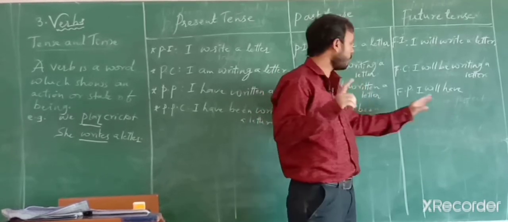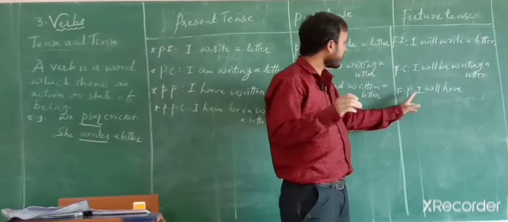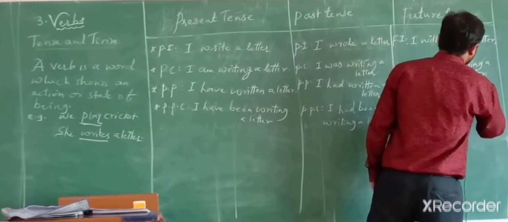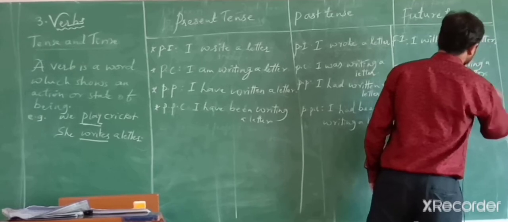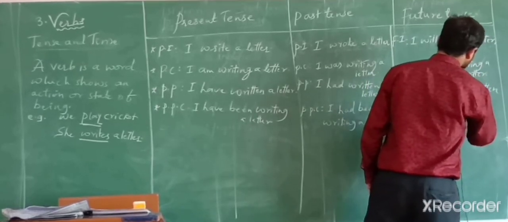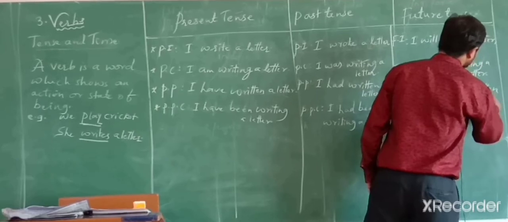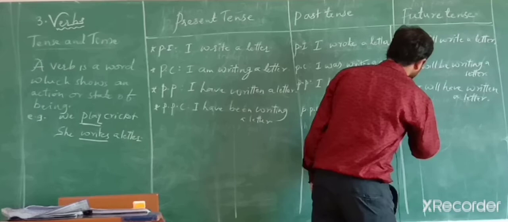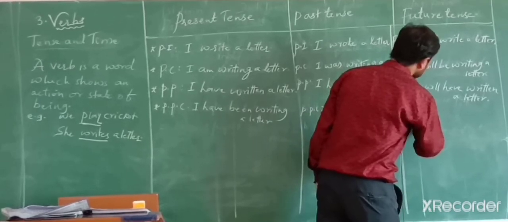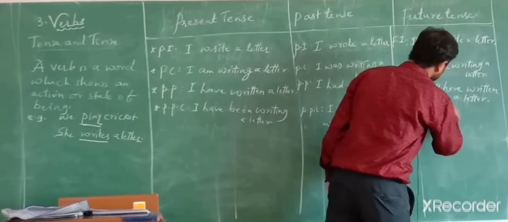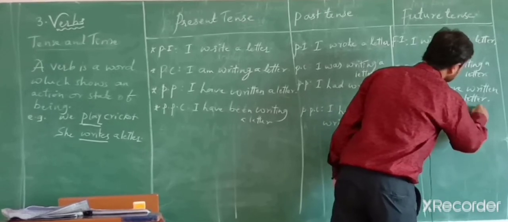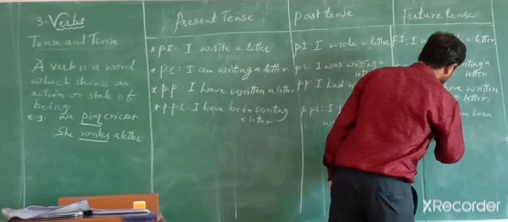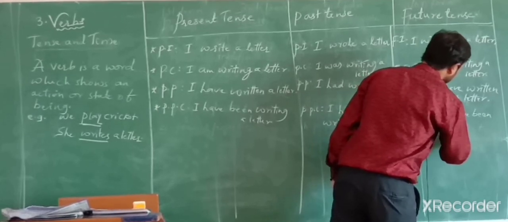It will be only have with all the subjects. I will have, verb should be in third form. I will have written a letter. Then future perfect continuous tense. I will have been writing a letter.